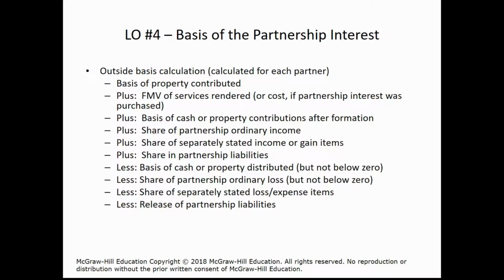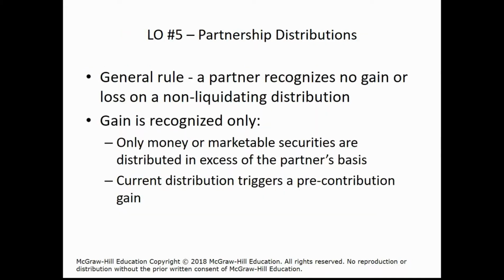The basis would also be reduced by the share of separately stated loss and expense items, again because there's usually a tax benefit for those things to the partner on their tax return. And then if the partner is relieved of any liabilities by the partnership, then that would reduce their at-risk amount, and that would reduce their outside basis.